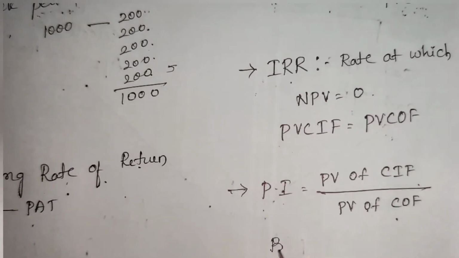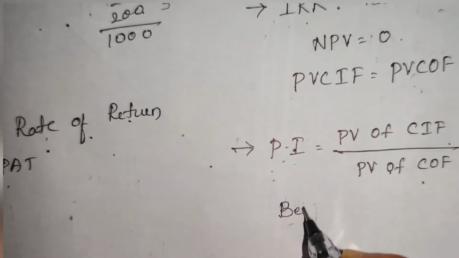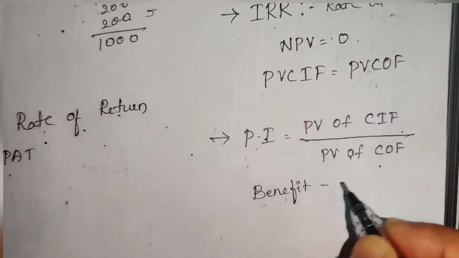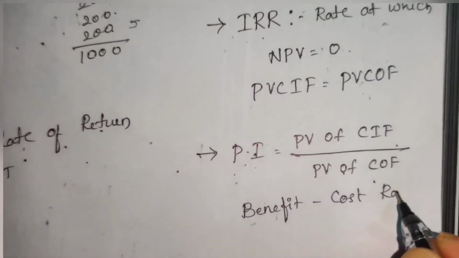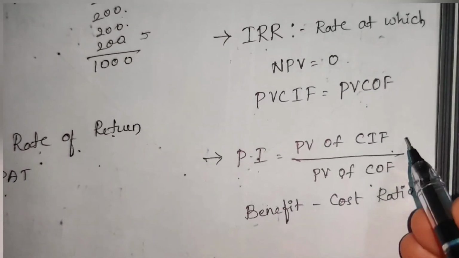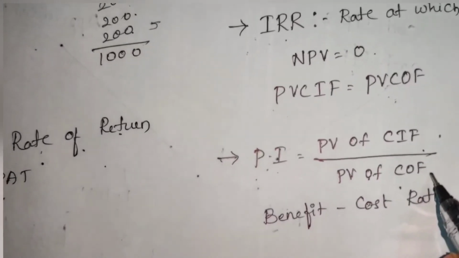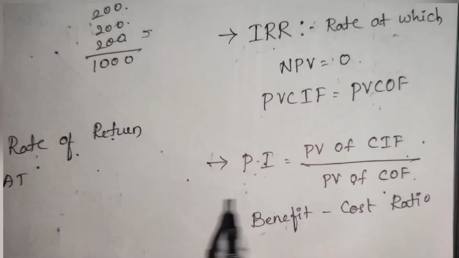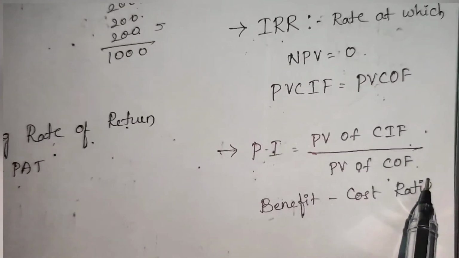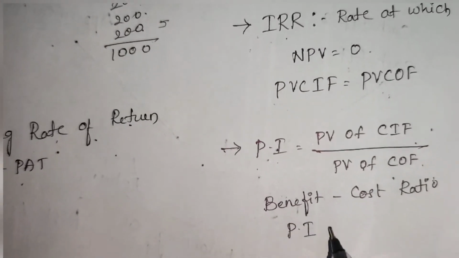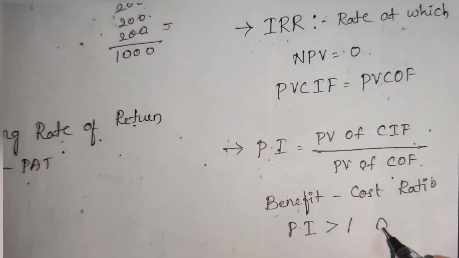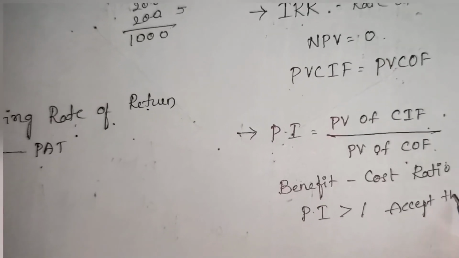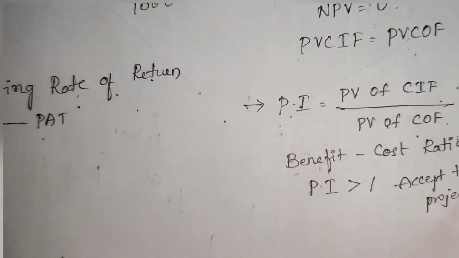That's the reason this is also considered as the benefit to cost ratio. If benefits are more than cost, ultimately the project will be accepted. So if the profitability index is greater than 1, we accept the project, otherwise reject the project.